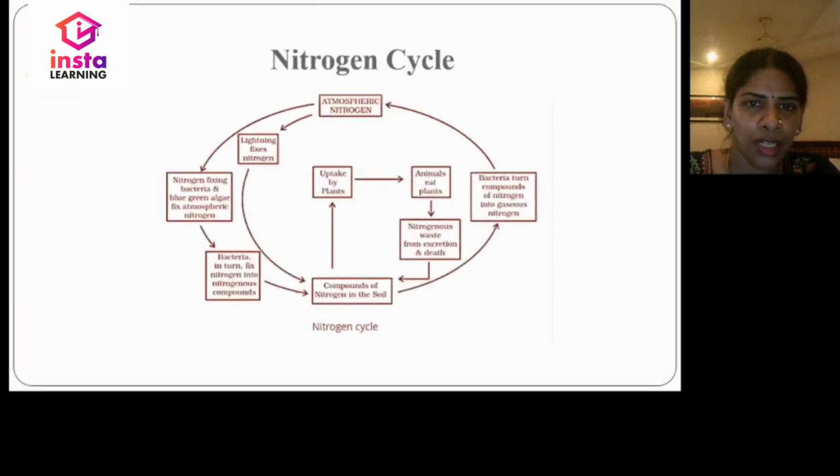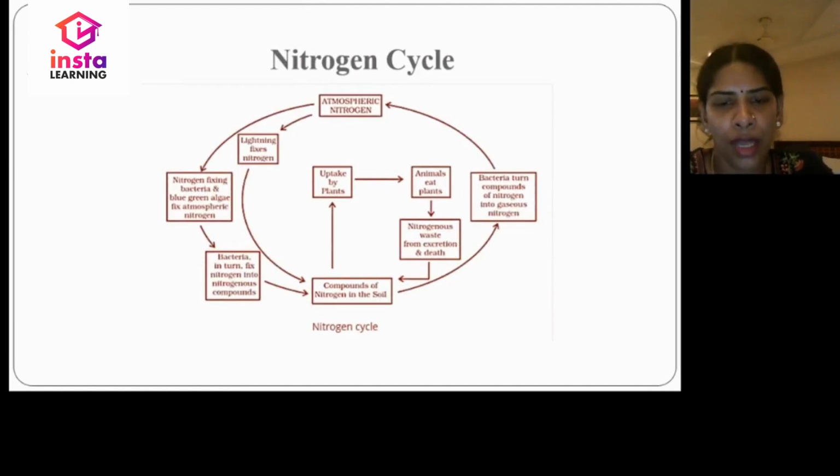Let us have a neat diagram. The cycle shows how atmospheric nitrogen is fixed. Lightning fixes nitrogen, converting it into compounds of nitrogen in the soil. Nitrogen fixing can also take place by bacteria and blue-green algae, and the bacteria in the soil will convert this nitrogen into nitrogenous compounds. Now the compounds of nitrogen are ready for uptake by plants and animals.